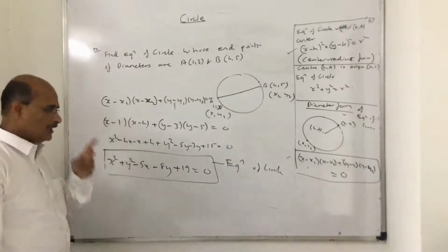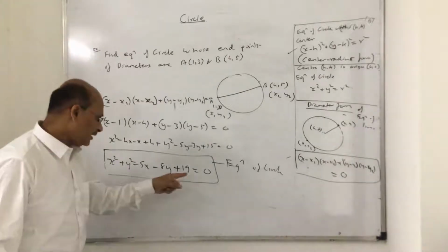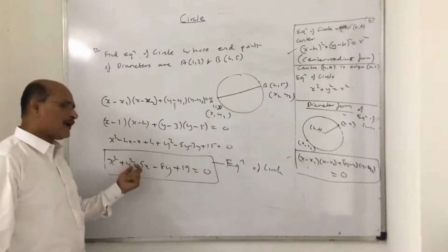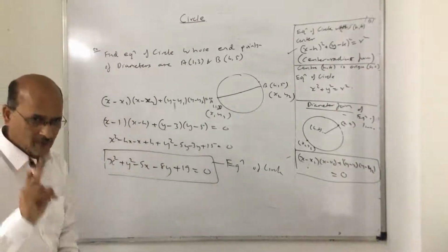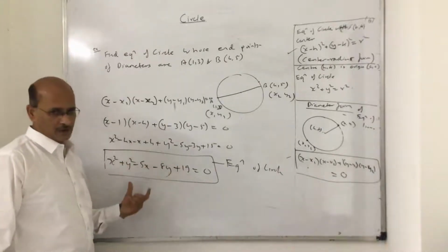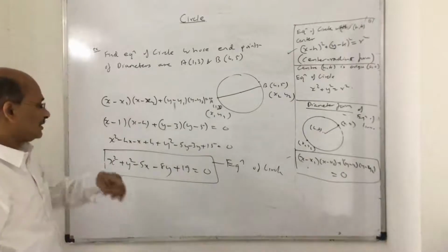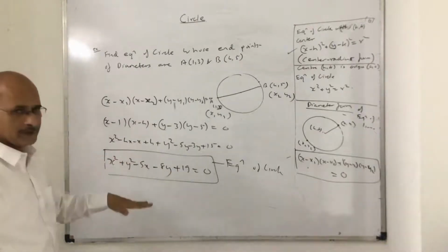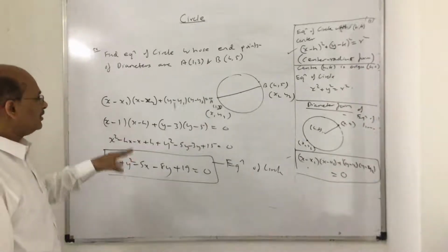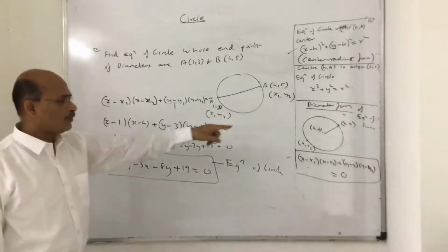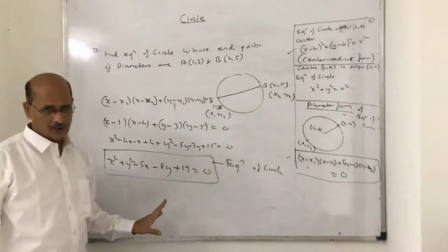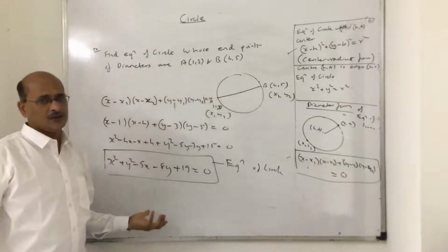The second observation: you see, in this there is no xy term. So for an equation of a circle, number one, the x square and y square coefficients have to be the same. Second, the xy term will not be there in any equation of a circle. You can take all the equations of circles that you did and you will find this format only. I hope you got this point clear. Okay, children, pause and note it down. This is just a small example of how to use the diameter form of the equation of a circle and find the equation when the endpoints of the diameter are given to you.